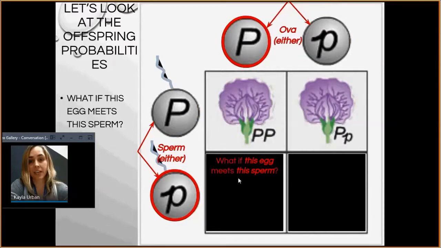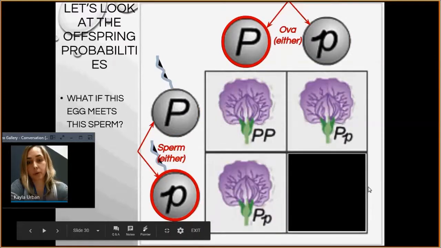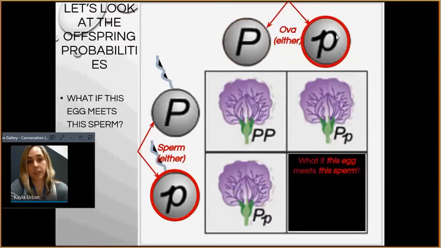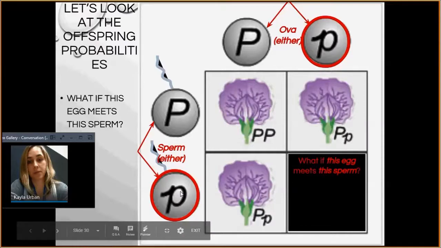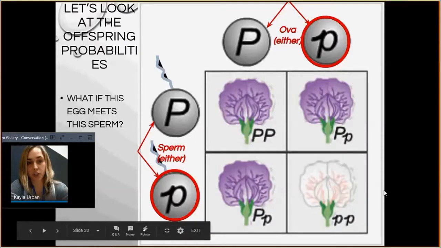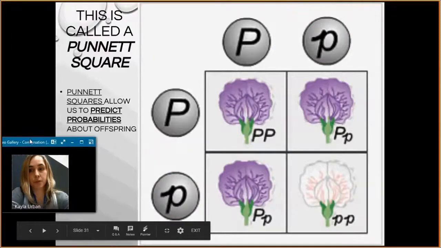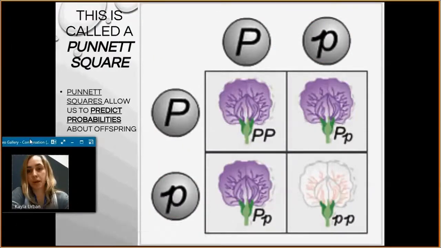What if this egg meets this sperm? You again have capital P, lowercase p. And the last one, this egg meeting this sperm, you're going to have lowercase p, lowercase p, and that's going to be your white flower. Punnett squares are going to allow us to predict probabilities about offspring. We are going to be doing a lot of them in this unit, so you're going to want to know how to set them up. Make sure you practice.